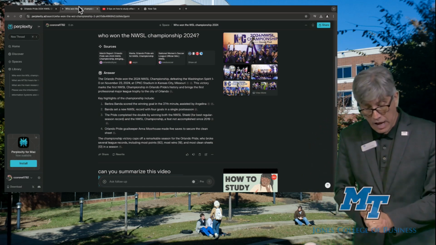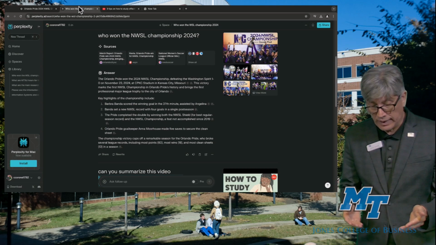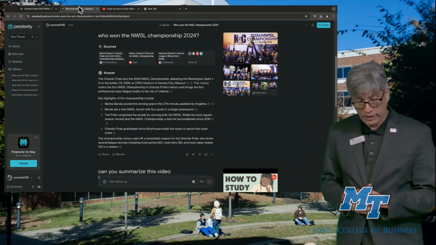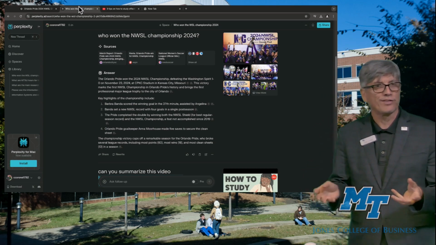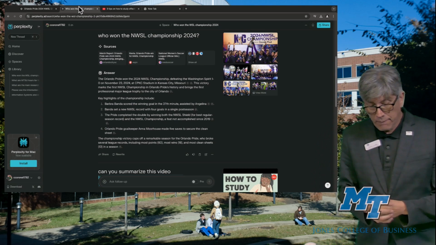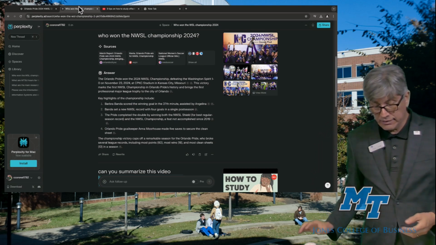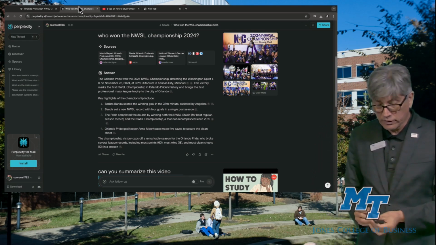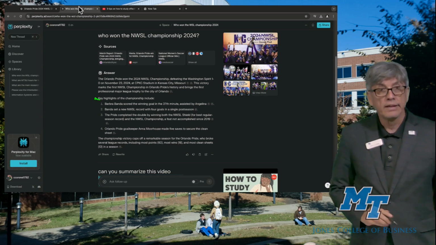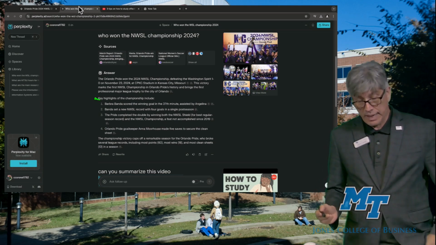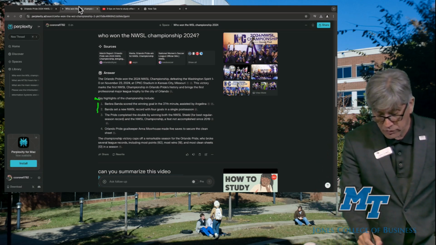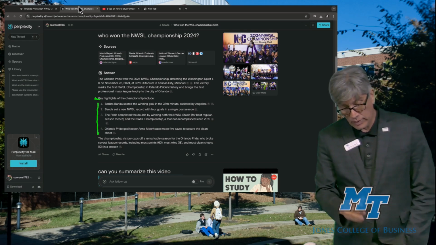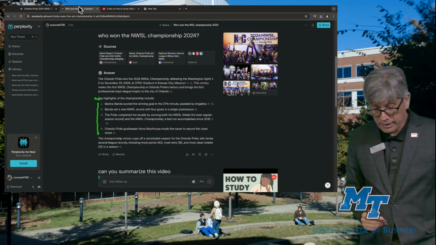It generates the same answer: Orlando won the championship November 23. And notice even the structure of the sentences is very similar. But it also provides key highlights of the championship. This is something that is new, that is not provided by ChatGPT, and it has some options. It tells you who scored the goal, who was the MVP, etc.